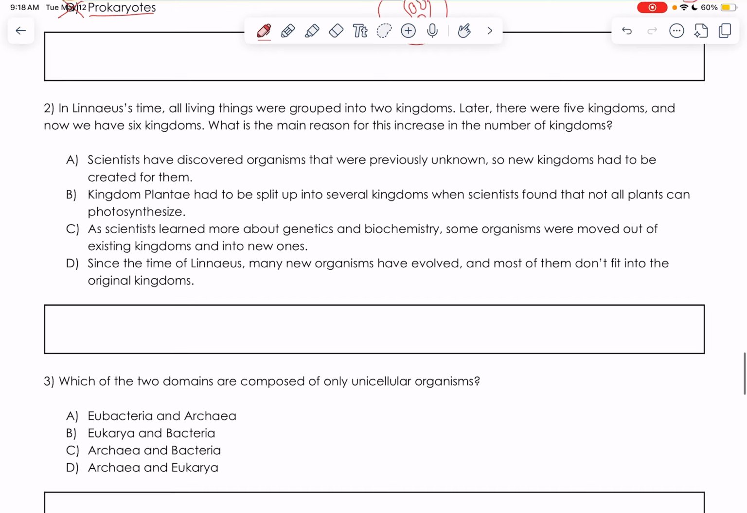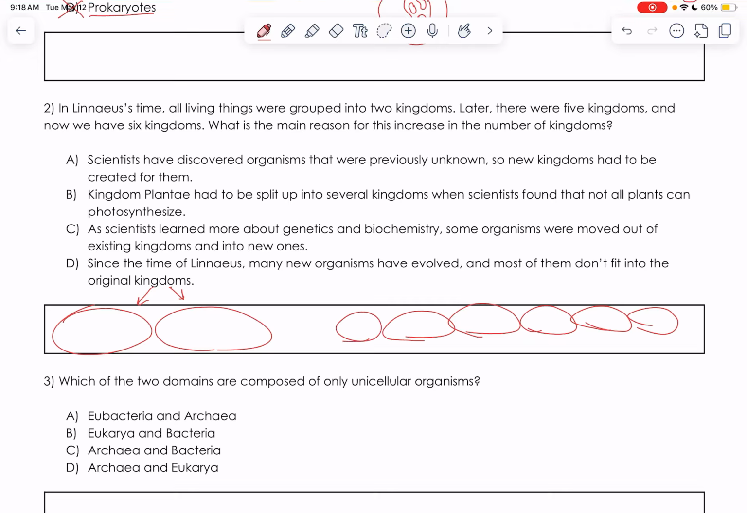Number 2, in Linnaeus' time, all living things were grouped into 2 kingdoms, okay? So all living things that we were discovering could go in 1 or 2 groups. Later, there were 5 kingdoms. So over time, we get more evidence. Now we're splitting them up into 5 kingdoms. And now we have 6 kingdoms. What is the main reason for this increase in the number of kingdoms? A, scientists have discovered organisms that were previously unknown, so new kingdoms had to be created for them.